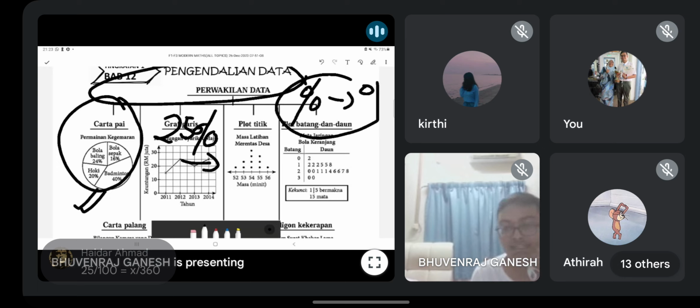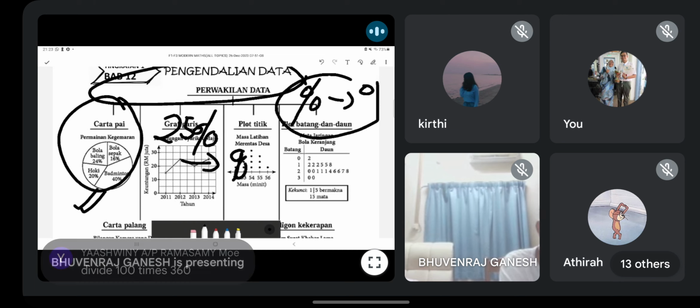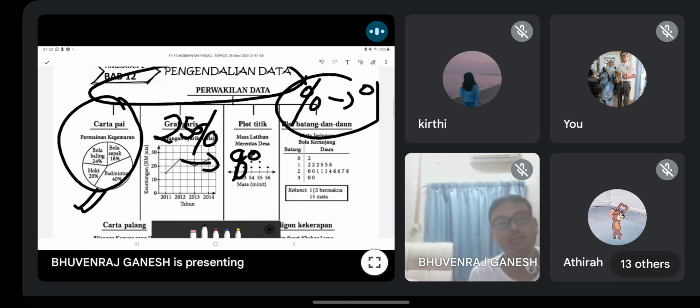Okay, final answer. I think correct lah. Yeah, you should get X is 90. Okay, 90 darjah. Yeah, Aida's method is correct. Yes, divide 100 times 360. Correct. That's the simplest method lah. Okay, so 25% is 90 degrees.